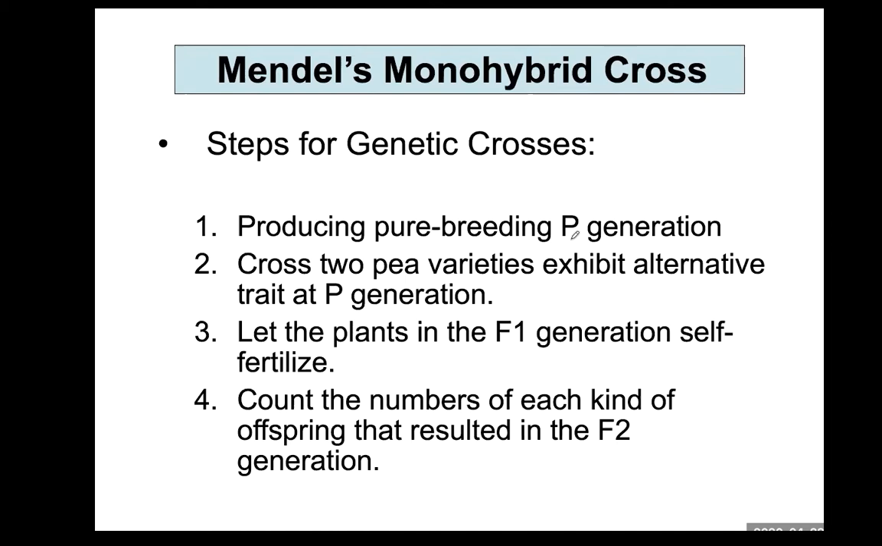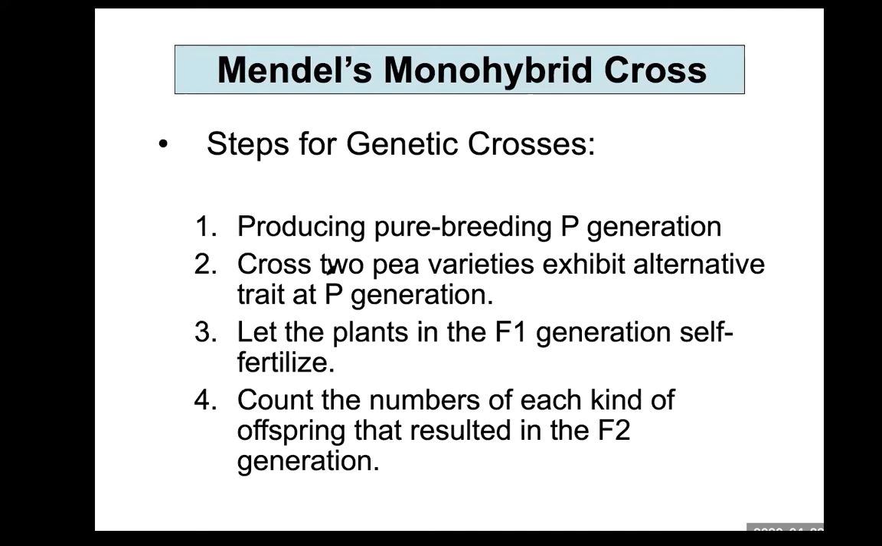a pure breeding P generation. Pure breeding means that if a purple flower is self-fertilized, the offspring is 100% identical to the parents. We call that a pure breeding pea plant. Produce a pure breeding line in the P generation, the parental generation.